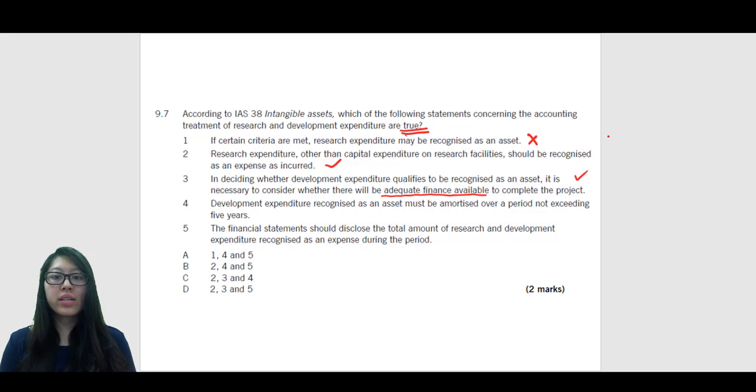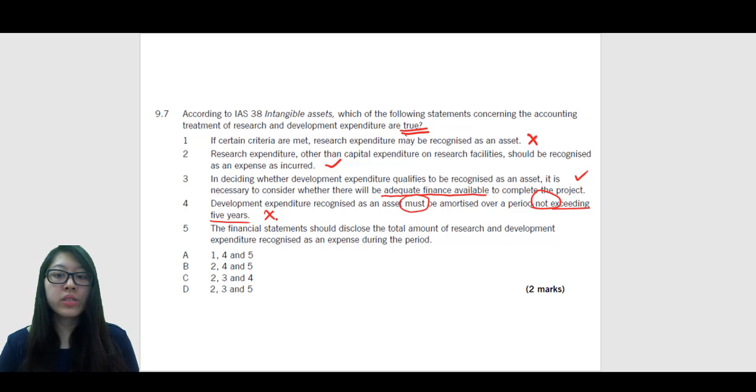Development expenditure recognized as an asset must be amortized over a period not exceeding 5 years. Now in here they say must. So in here we're assuming that we have to amortize it over a period not exceeding 5 years. Now, there is no rule about this at all. IAS 38 does not state any limitation for the amortization, because amortization is usually dependent on the expected useful life of the intangible asset, and the useful life can go beyond 5 years. It can go on for many years. So this one is going to be false.